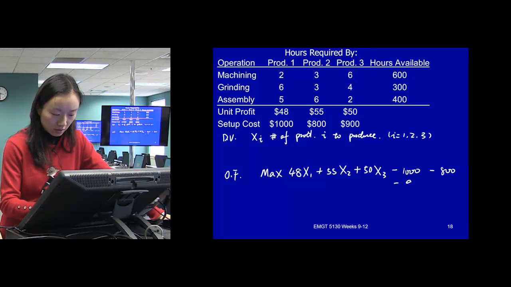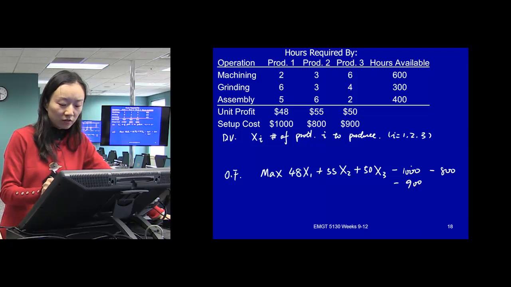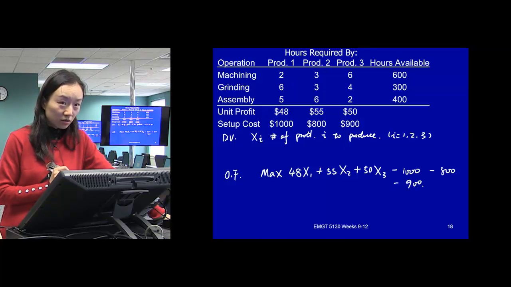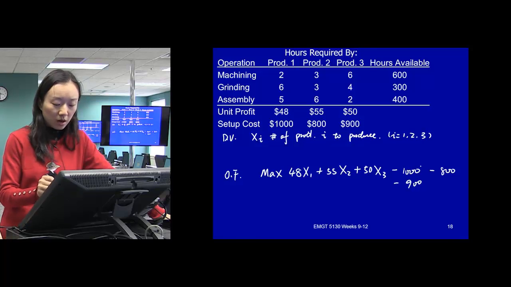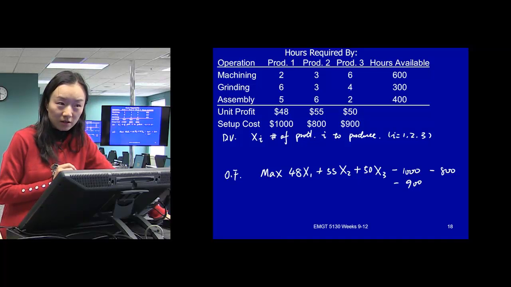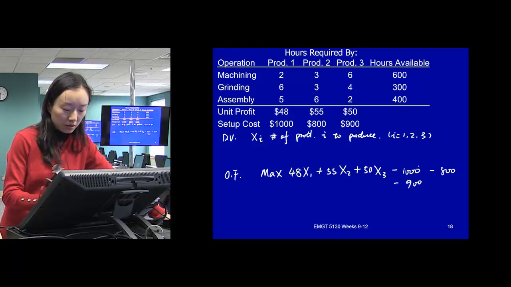We can't just do this, because we don't know whether they will all happen, or one of them will happen, or 2 of them will happen. We can only include the decision variable to turn them on or off. So how do we do that? What did we do in the previous problem? A binary variable, right? And here, can we use x1, 2, 3? No, because these are not binary, right?